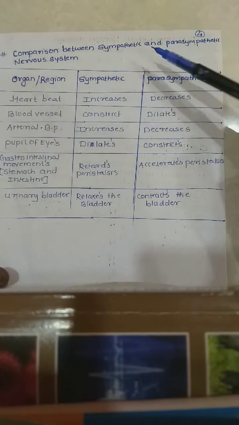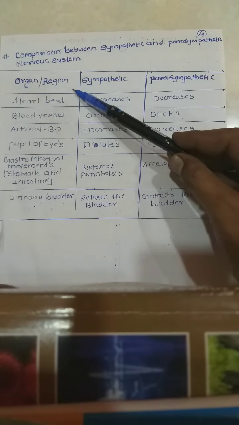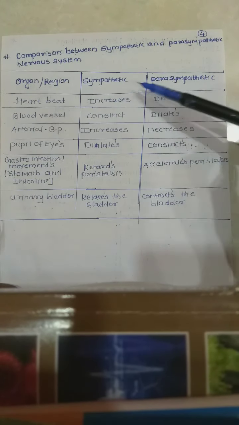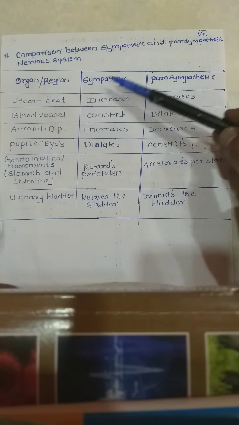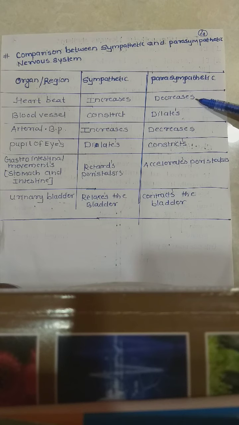We'll see some comparison between the sympathetic and parasympathetic nervous systems. Organs or region: sympathetic and parasympathetic. Heartbeat: the sympathetic nervous system increases, the parasympathetic decreases.